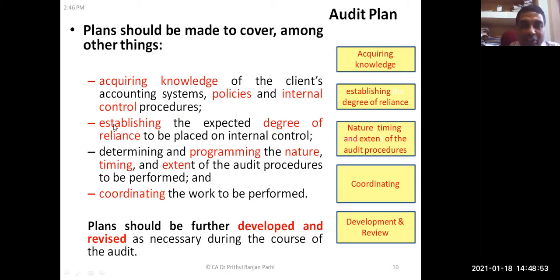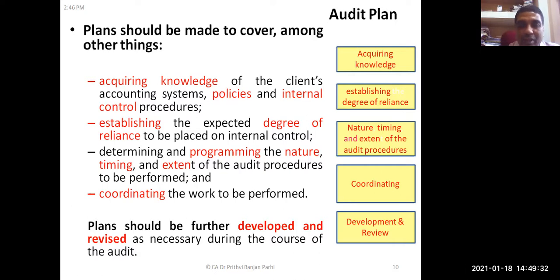The auditor has to see whether the internal control systems on which he is going to rely are in fact reliable or not. Then determining and programming the nature, timing, and extent of audit procedures to be followed. What kind of audit procedures need to be applied? What is the timing for that? And the extent of these procedures. Extent means whether it will be applied to 100% or to 40% of transactions. Then coordinating the work to be performed also forms a part of the audit plan.